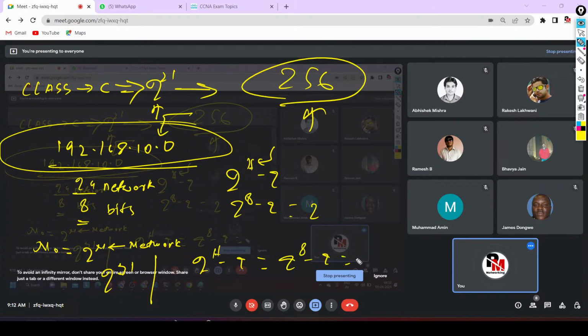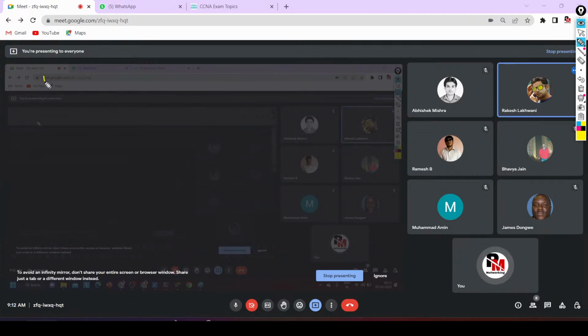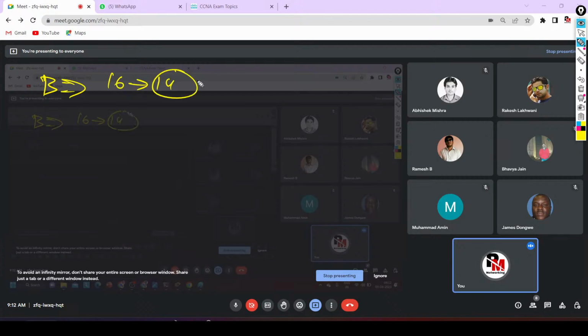So from class C, if you use the network ID, you will get 254 IP addresses. In the same way, from class B, if you use the IP address, how many valid hosts will you get? How many host bits are there? 16 host bits, 16 network bits, and 14 free network bits.